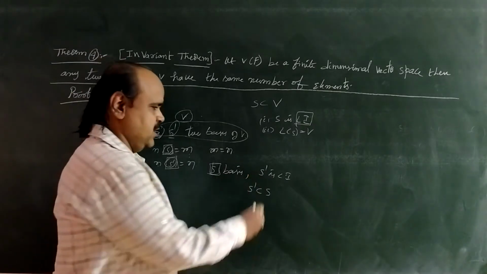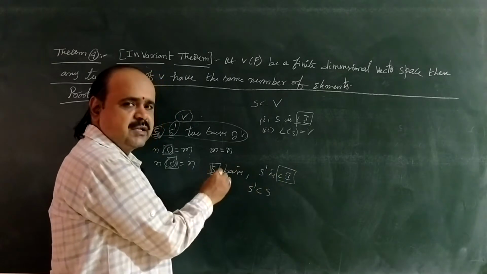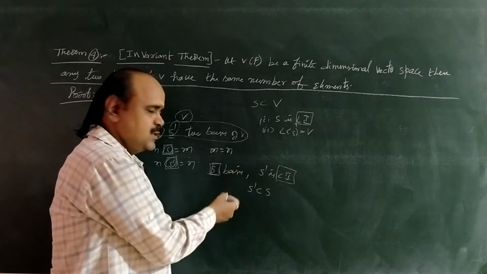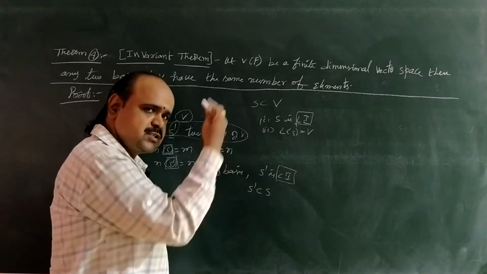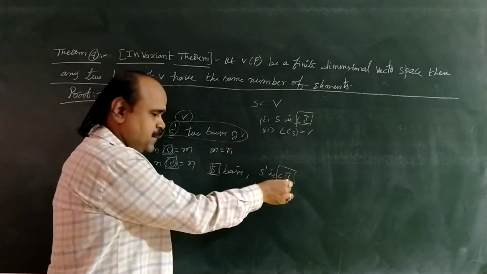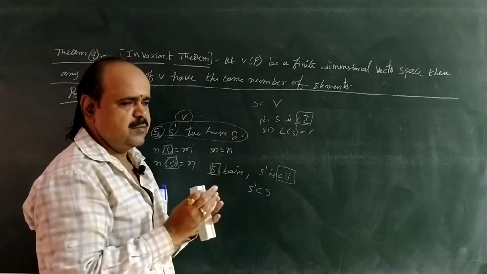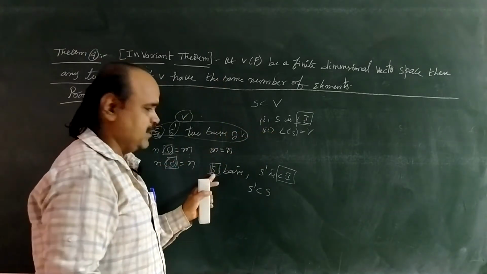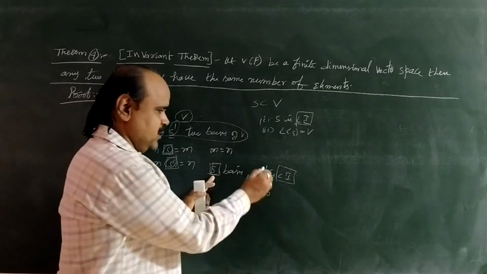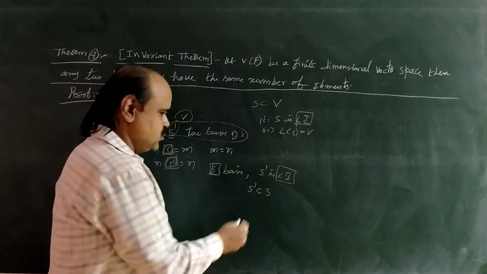Why? Because here S dash is only a linearly independent set, whereas we are considering capital S as a basis. So since a basis is the largest linearly independent set, S dash is a linearly independent set, and we are considering S as the larger one among the linearly independent sets as the basis. So S dash is smaller, S is bigger. So S dash is a subset of capital S.